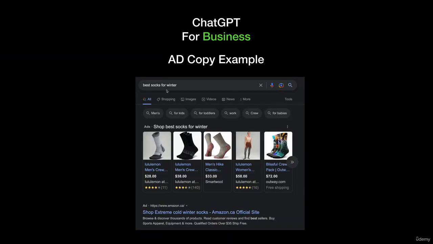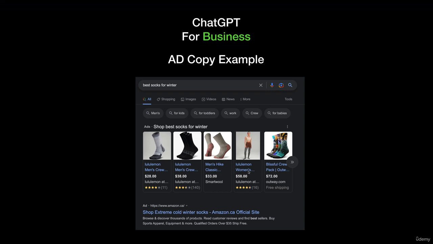So here's an ad copy example. I type in Google best socks for winter. And the first example I get here on the bottom is from Amazon.com. It's an ad, so it's a sponsored post. And we see browse and discover thousands of products, read customer reviews, and find best sellers. Buy sports apparel, equipment and more, qualified orders over $35 ship free. So if you've done Google ads before, usually you have to put like 2 or 3 variations in here. So you're going to be familiar with like, okay, I've got to come up with something. And usually people just write something.